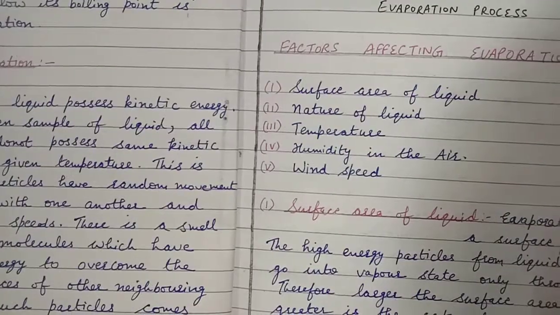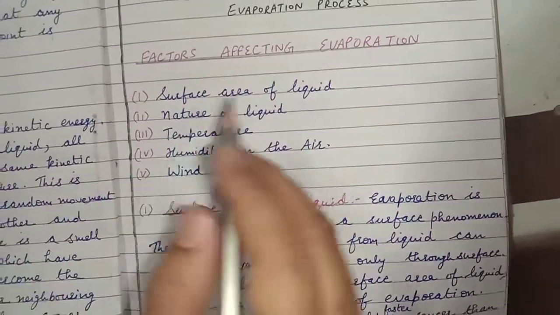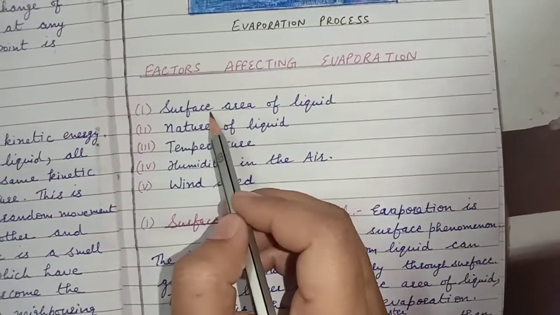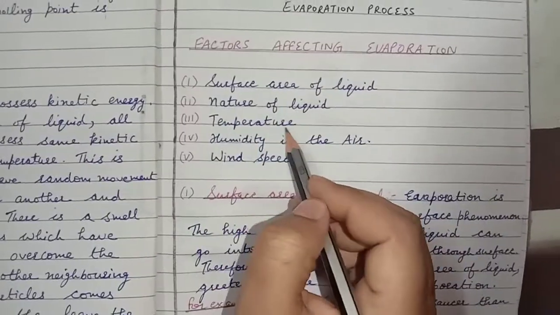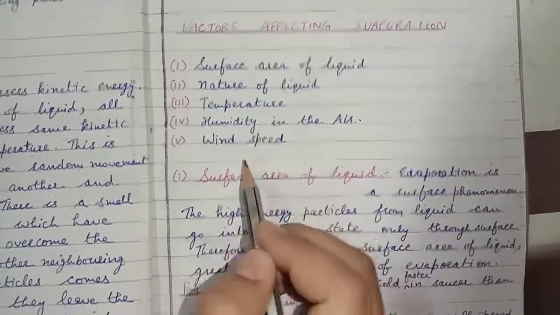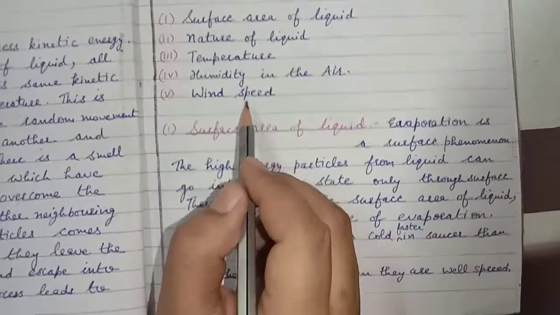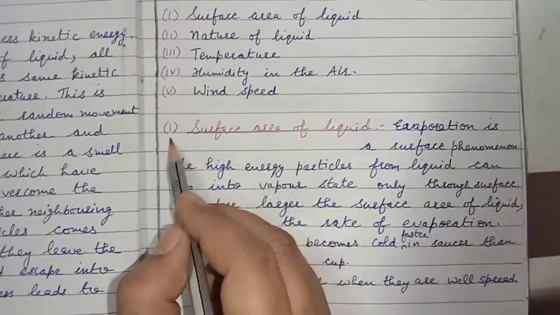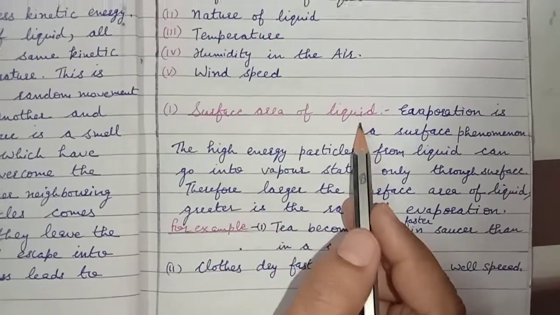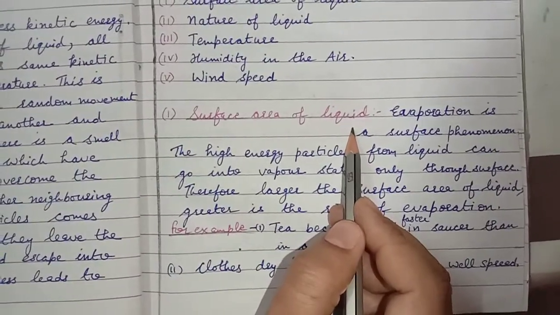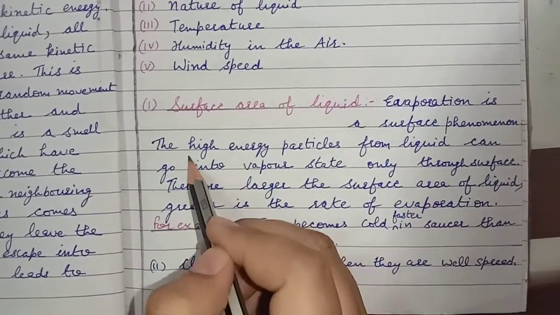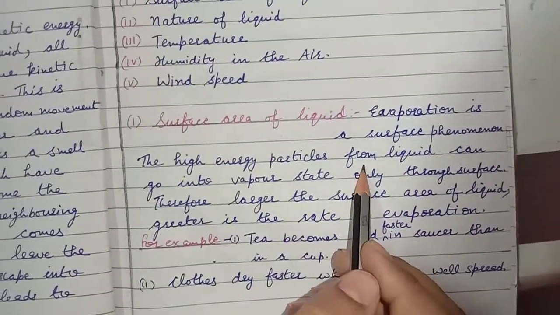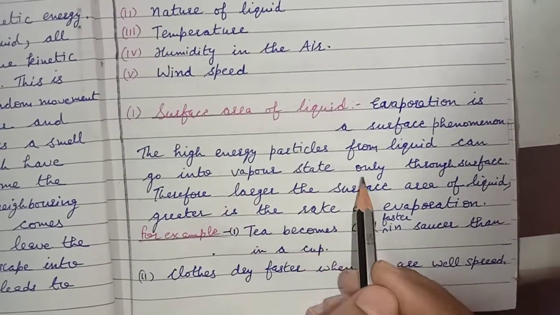Now there are certain factors that affect the rate of evaporation. The basic factors are surface area of the liquid, nature of the liquid, temperature, humidity in the air, and wind speed. Let us consider the first factor, that is the surface area of the liquid. Evaporation, I have already told, is a surface phenomenon. The high energy particles from the liquid can go into the vapor state only through the surface.